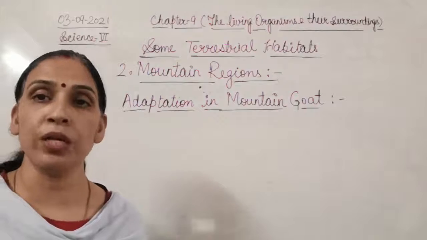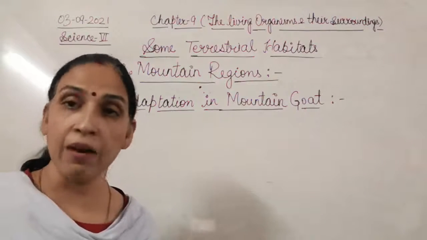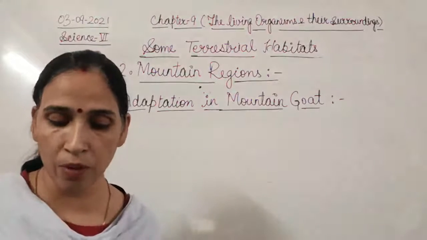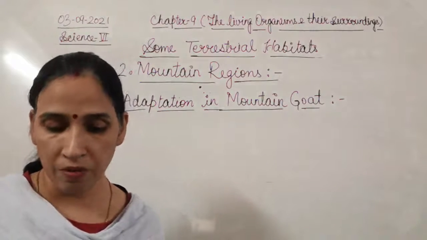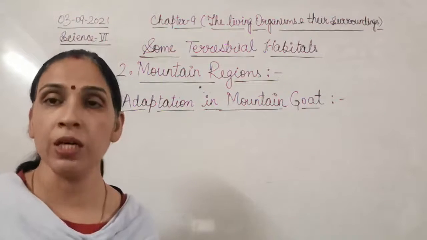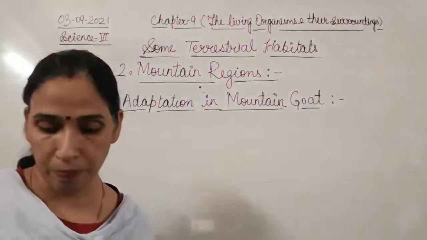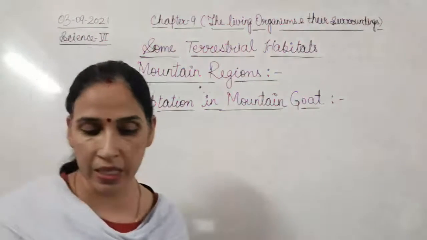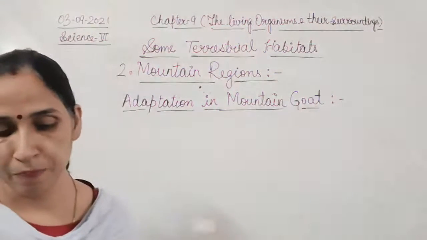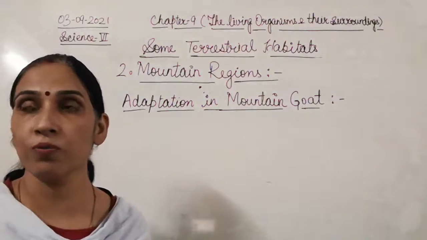A mountain goat is adapted to cold and rocky environment. First, they have long hair to protect them from cold and keep them warm. Number 2, the mountain goat has strong hooves for running up the rocky slopes of the mountain for grazing. The hard and rough feet of animals are called hooves.